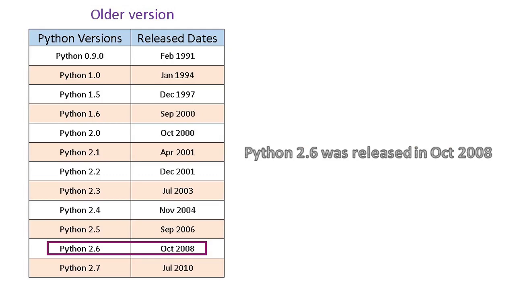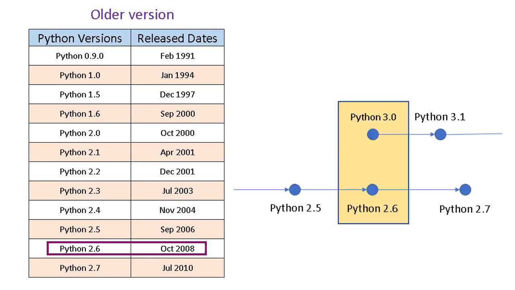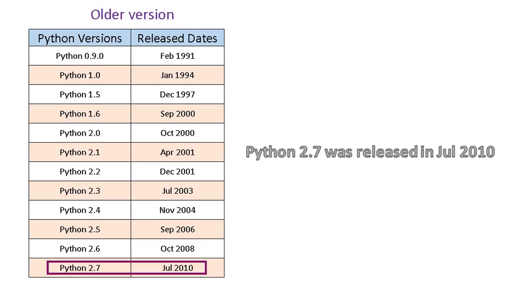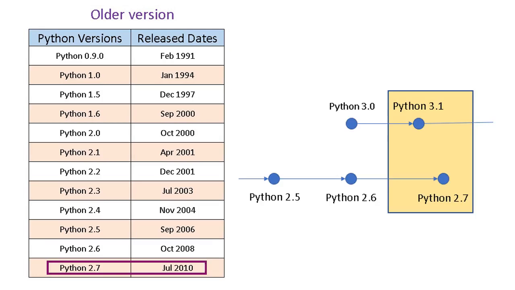Python 2.6 was released in October 2008, to coincide with Python 3.0, and included some features from that release. Python 2.7 was released in July 2010. It included features from Python 3.1, which was released in June 2009.